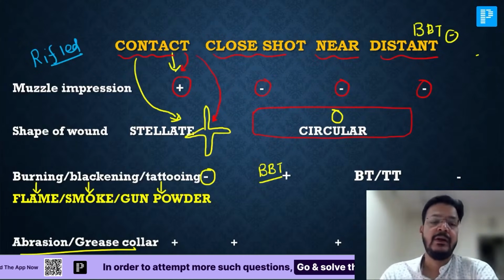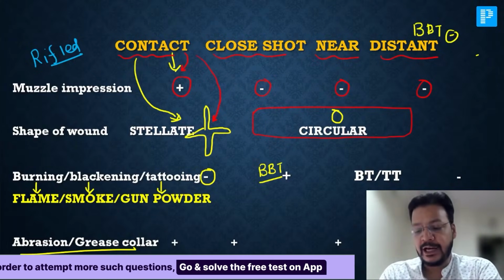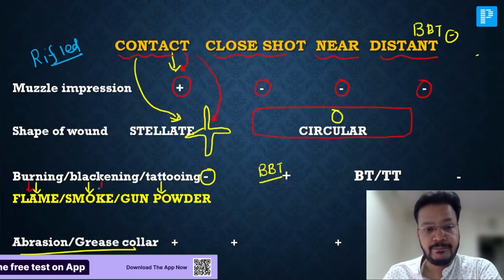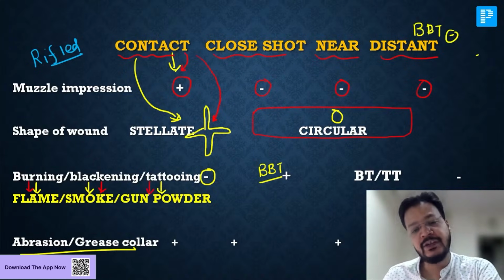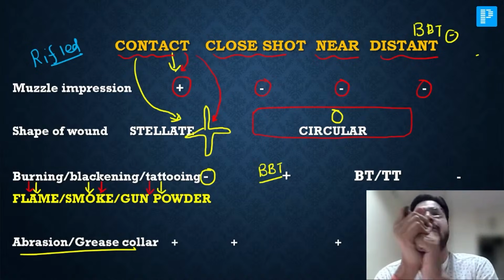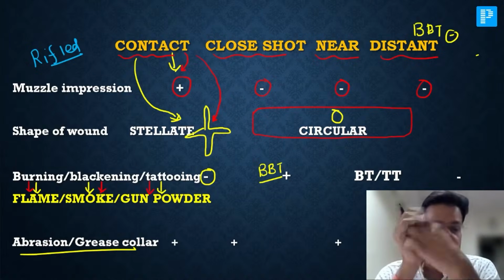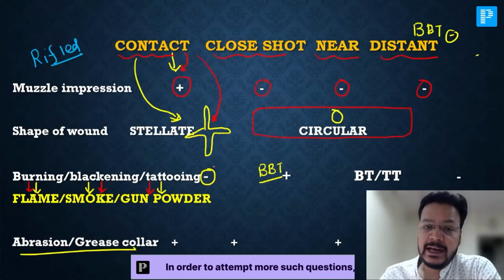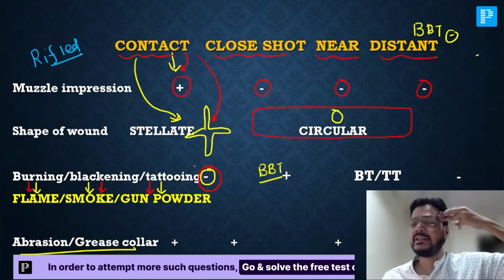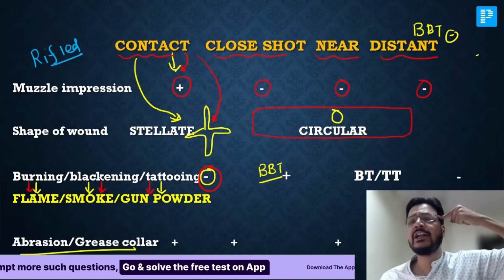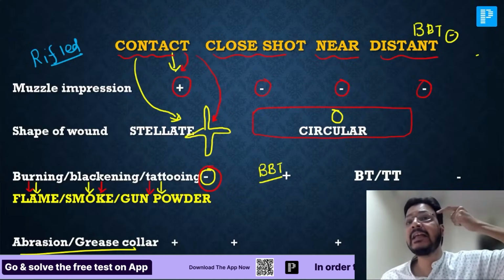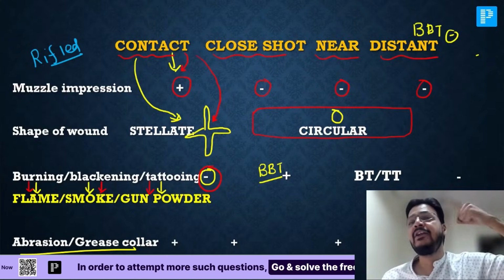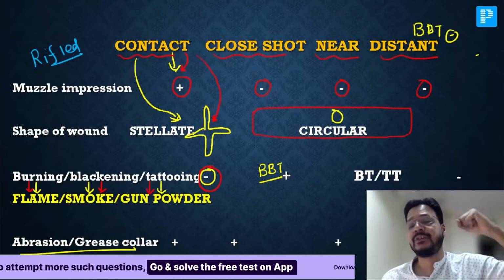Now, sir, burning, blackening, and tattooing. I am coming to a very important point. Burning is caused by flame effect. Blackening is caused by smoke, and tattooing is caused by gunpowder. In a contact shot, burning, blackening, and tattooing will be present inside the wound, inside the tissue. Surrounding the entry wound, they will be absent.